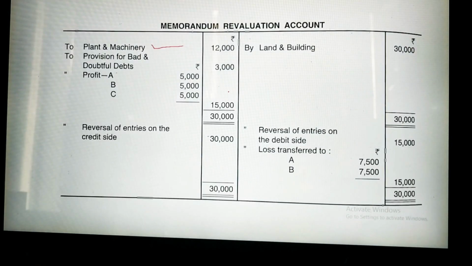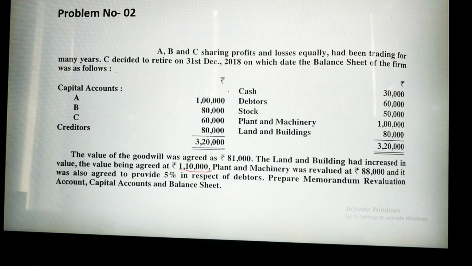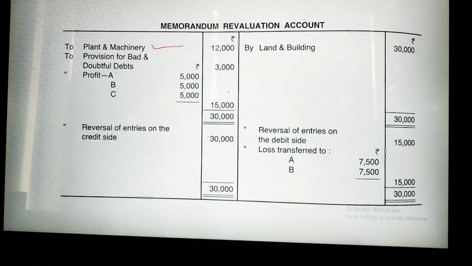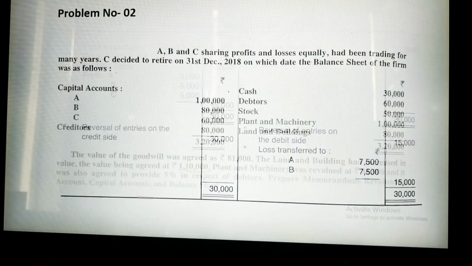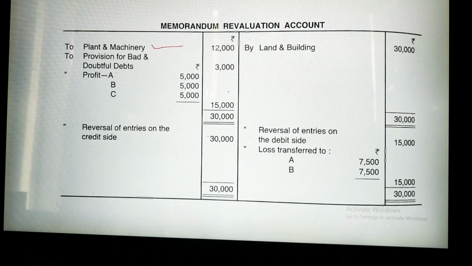Then check next. It was also agreed to provide 5% in respect of debtors. Debtors is given as 60,000, so 5% of 60,000 will become 3,000. So I have also taken 3,000 as doubtful debt, and no other such information is given in the question. So now we will finish it up and let's see.